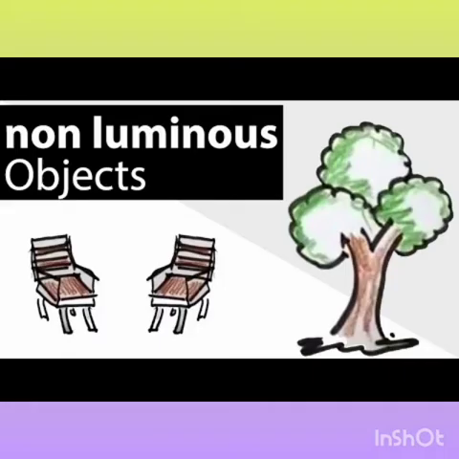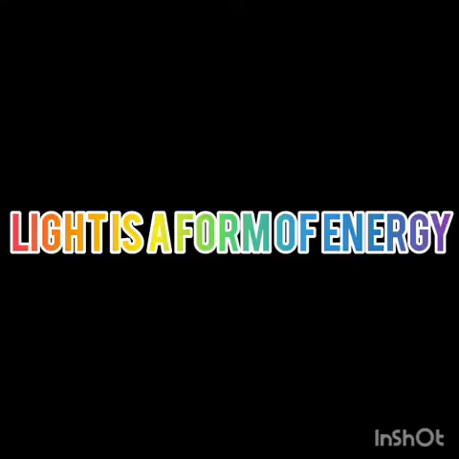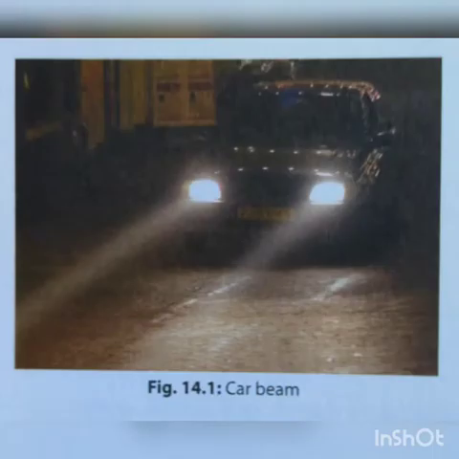After that we will discuss how light travels in a straight line. So light is a form of energy. It travels in a straight line. There are a number of examples in our daily life which suggest the straight line motion of light.